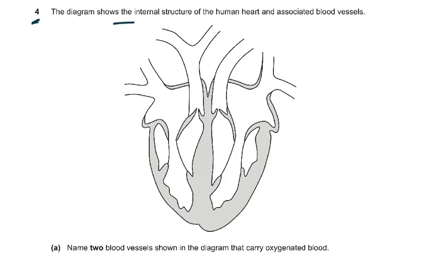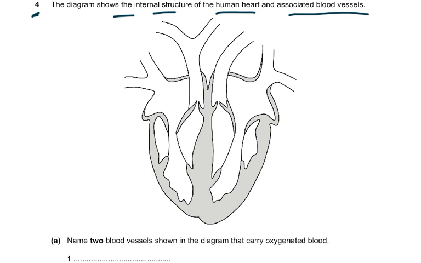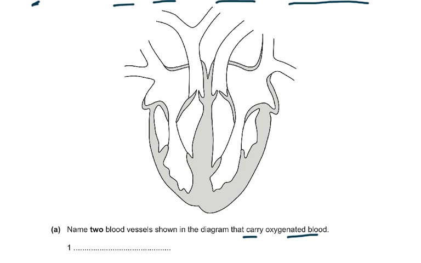Question 4. The diagram shows the internal structure of the human heart and associated blood vessels. Name two blood vessels shown in the diagram that carry oxygenated blood. Now, what are these? One is the aorta. Is the aorta shown here? Yes, this is the aorta coming out of the left ventricle.